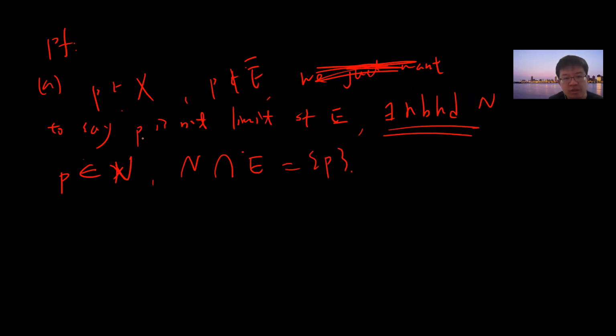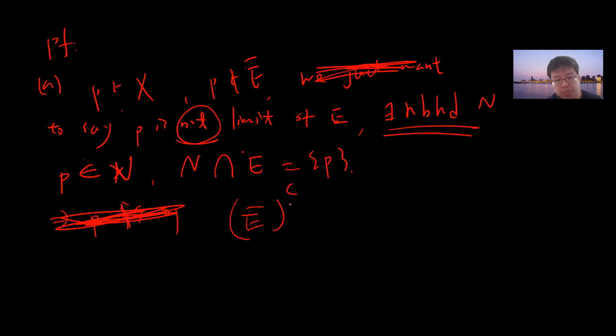Right, this is because P is not a limit point. But which will tell you what? Which will tell you that E bar complement is open. Because for any point in the E bar complement, you can find a neighborhood which does not intersect E, and also does not intersect E bar, because there's no limit point there.